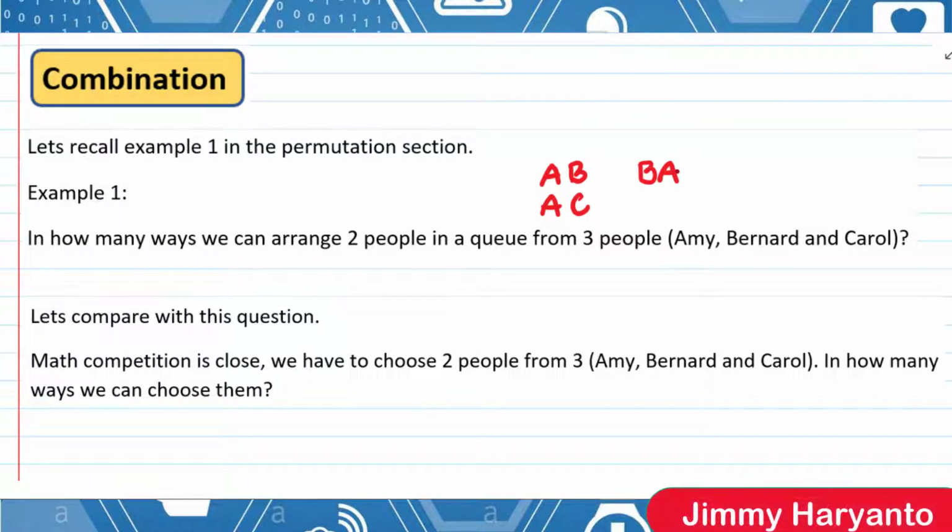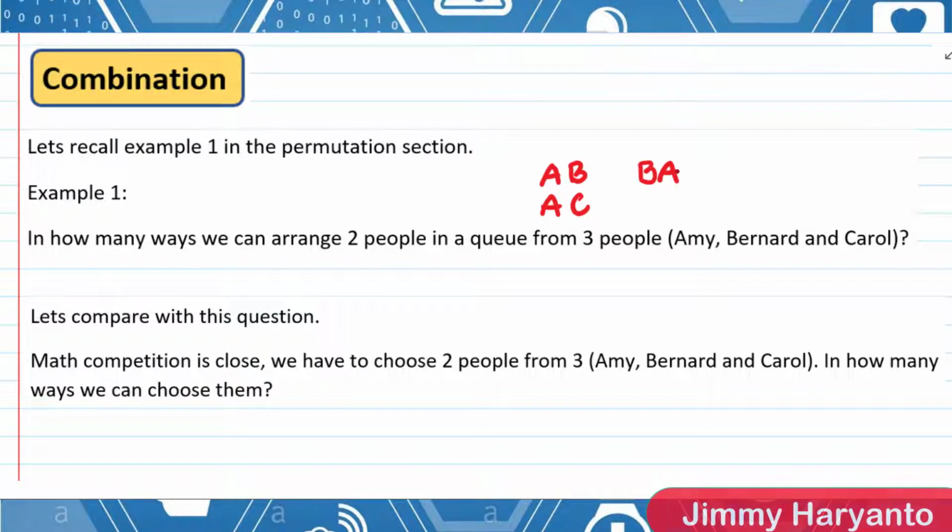So when we take two people to stand in a queue, that means we have to arrange them. But for the next question, a math competition, we have to choose two people from three. For a math competition, the order is not important.